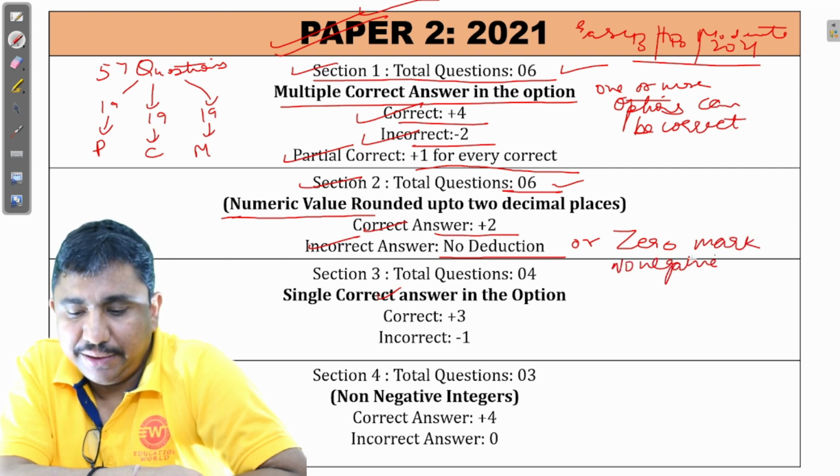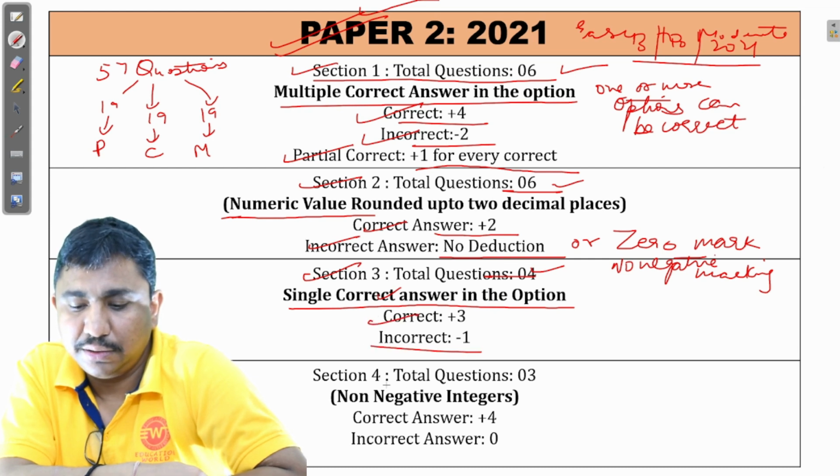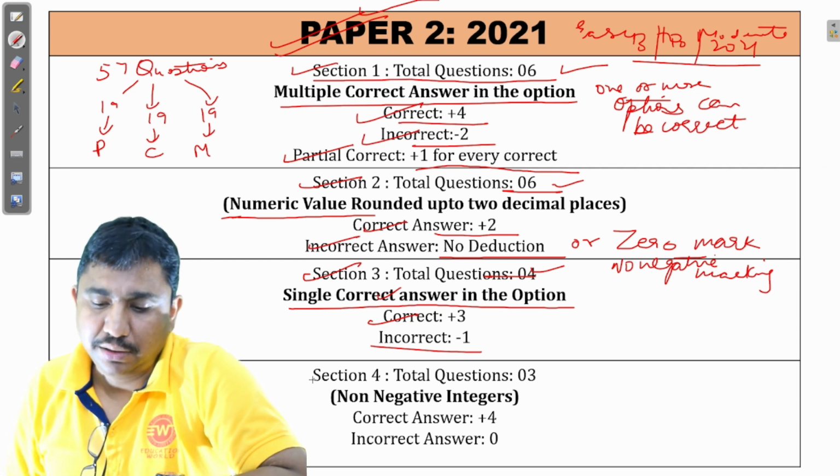In section 3, the questions were of the category having answers as single correct. There were 4 questions of this category in section 3. Single correct. Plus 3 for the correct answer. Minus 1 for the incorrect answer.